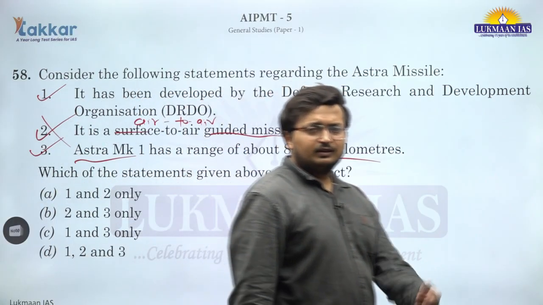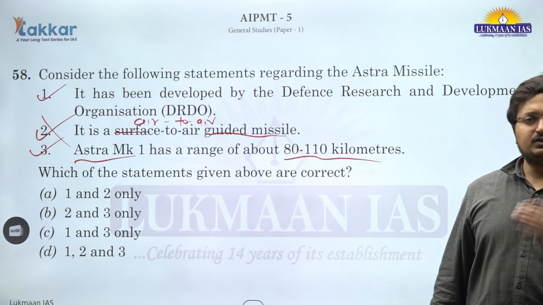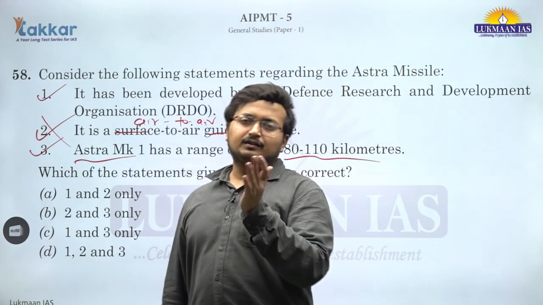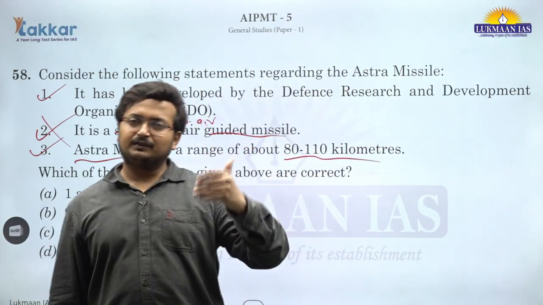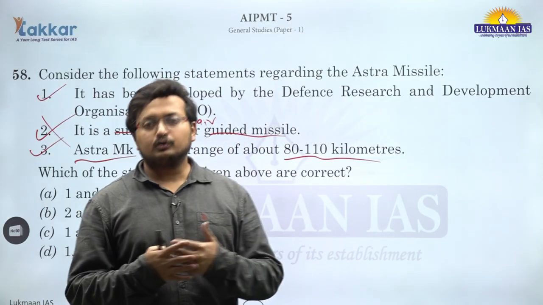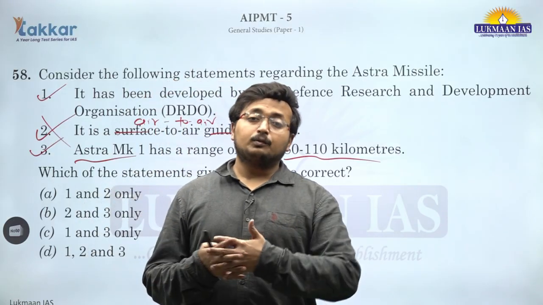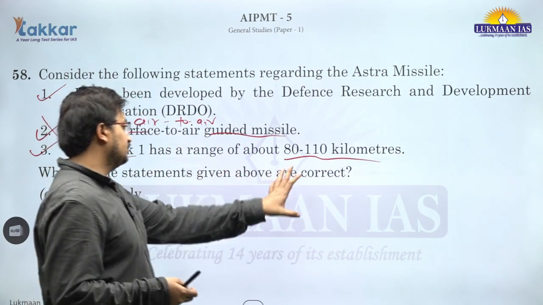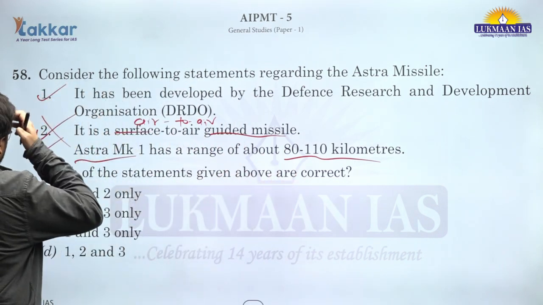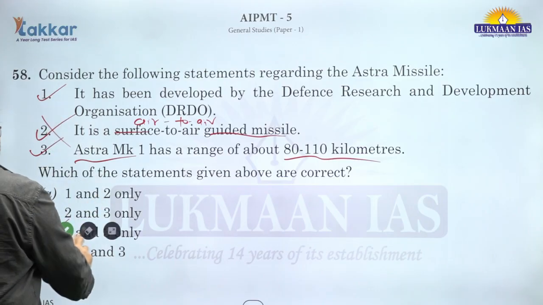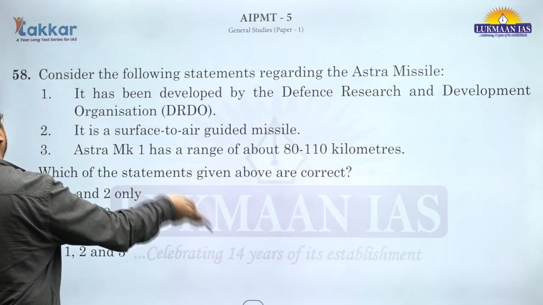There are various versions like Tejas Mark 1, Mark 2, Mark 3. This is how GSLV Mark 1, Mark 2, Mark 3 also are. These are certain stages. The higher the Mark level, basically the more thrust or more capacity of the missile, more endurance, more durability, or more distance they can cover. That is the idea. Current Mark 1 has a limitation of 80 to 100 kilometers. This is correct. First and third statements are correct. C is the correct answer for question number 58.